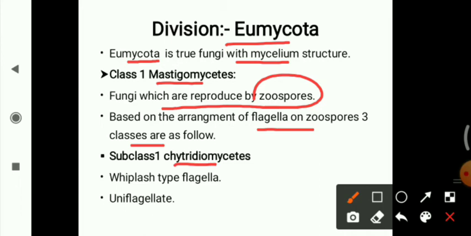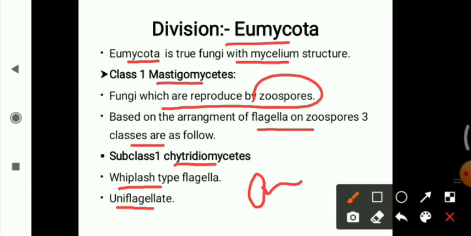They have whiplash type flagella, which means it is free of hair-like projections or scales. That is, uniflagellate, only a single flagellum is present.